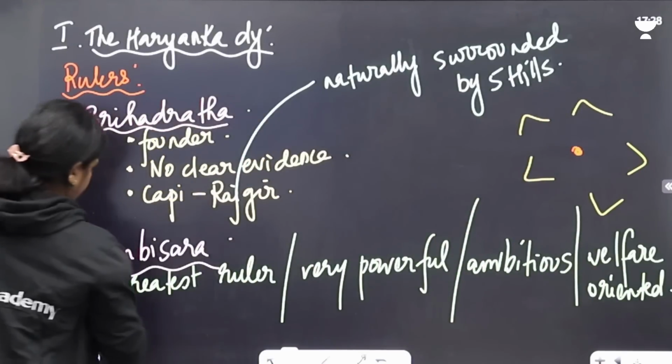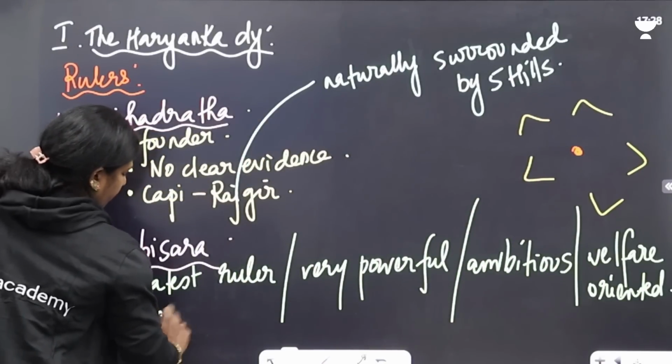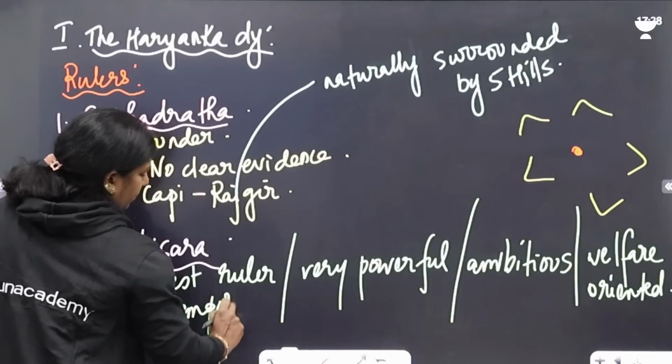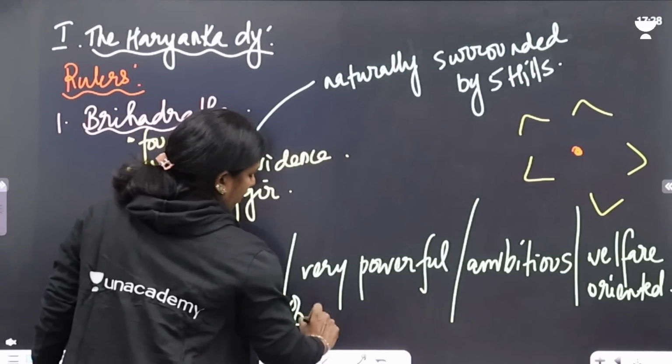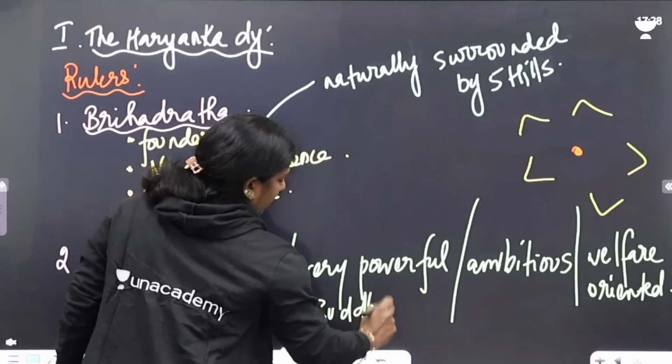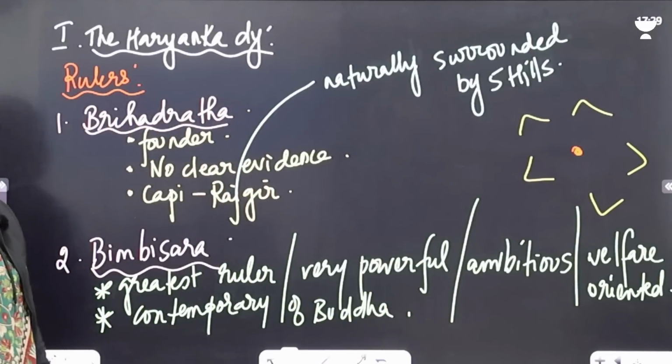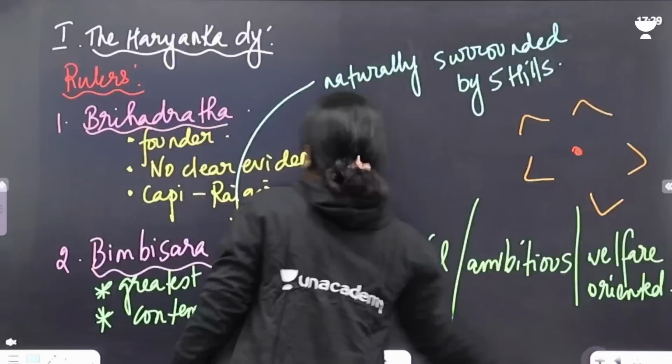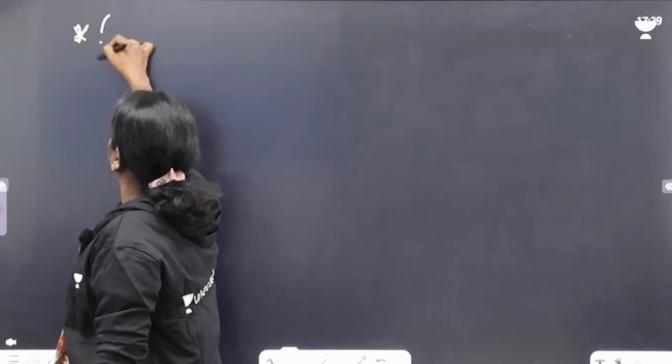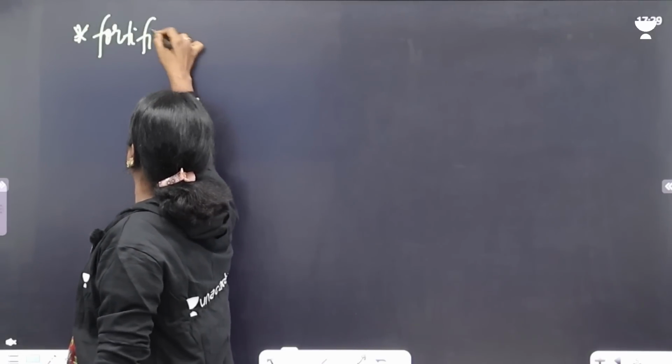If you look at Bimbisara, he was the contemporary of Buddha, because parallelly we have Buddhism and Jainism coming up. Now what did Bimbisara do? He fortified Rajgir.